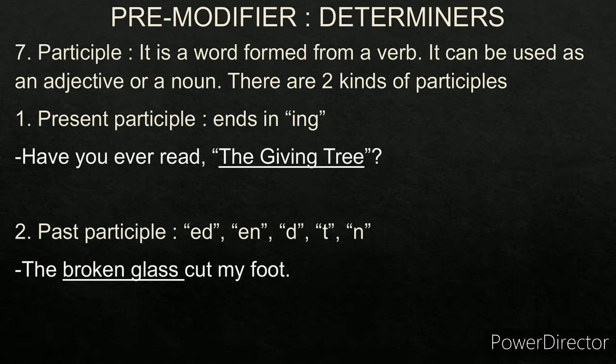So example of present participle is, have you ever read The Giving Tree? Giving is the present participle. So the giving tree is a noun phrase. Tree is a noun. Example of past participle: the broken glass cut my foot. Broken is the past participle, glass is the noun. So broken glass is the noun phrase.